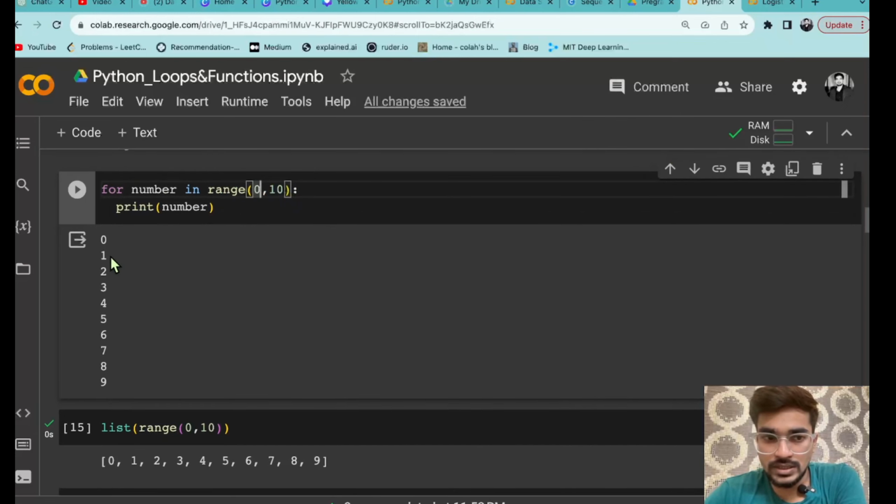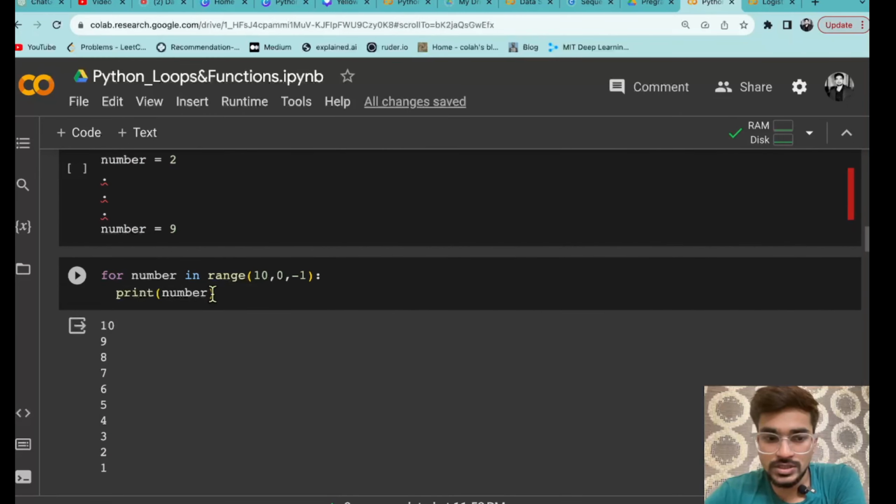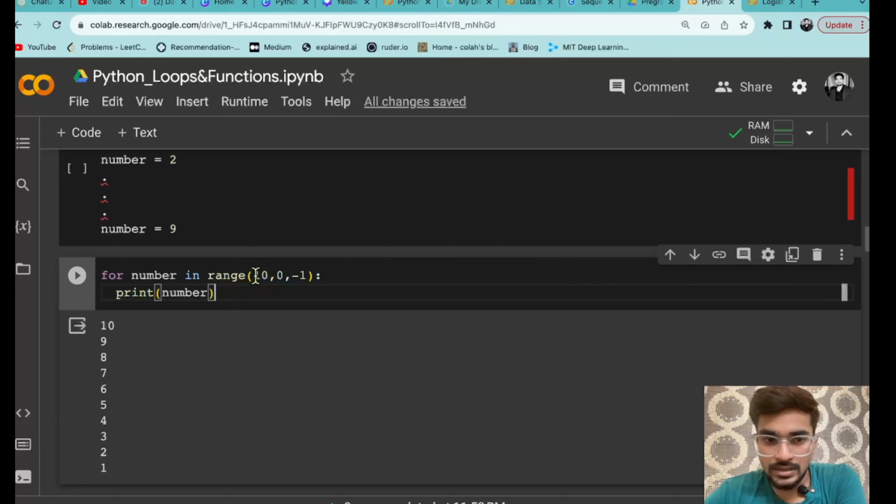Now what if I say that instead of from 0 to 9 I want to print in the reverse manner, like from 9 to 0, or you can say 10 to 0. So what I can do just reverse indexing. That means I am taking 10 as a starting index, then 0 ending, and then I am taking a step size -1. So that is important. If you don't give that a step size, it will not take that in a reverse manner. So if you are taking a step size -1, this is indicating that आपको 10 से start करना है, and then we have to go decreasing by -1.